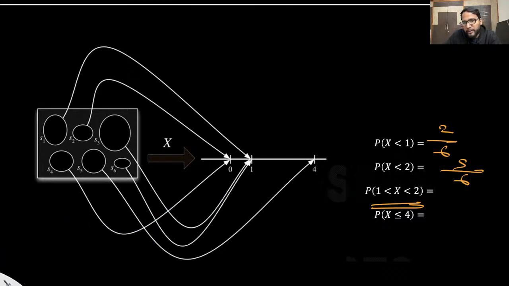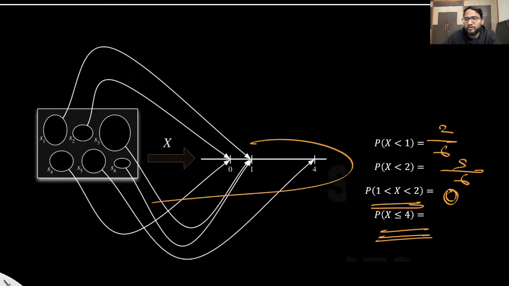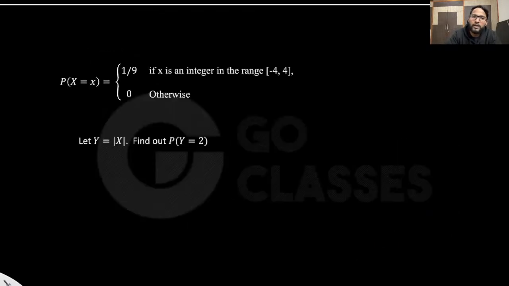See, no outcome is mapping here, right? In one, strictly less than 1 and strictly greater than 1, strictly less than 2, so it is 0. X less than or equal to 4, tell me what is the probability. If x is less than or equal to 4, every outcome is mapping here, so that's why it is 1, right? Okay. Now let's move to a little advanced thing.